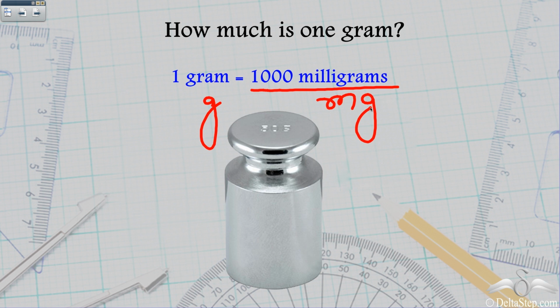So you can say that 1 gram is equal to 1000 mg. So 1 g is equal to 1000 mg. This is also another form in which you can write gram and milligram, and this is the conversion between them. So 1 gram is equal to 1000 milligrams.